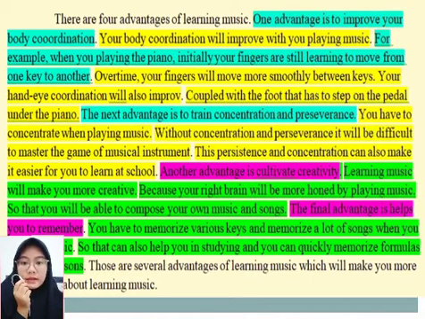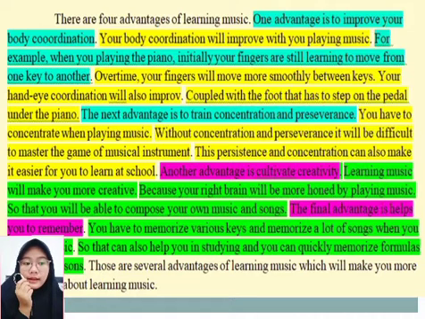And the second question: explain the topic sentence. Show me the topic and the controlling idea. Explain it clearly. Alright, the topic sentence is: there are four advantages of learning music. The topic is learning music. The topic of my paragraph is learning music. Alright, the controlling idea: four advantages.